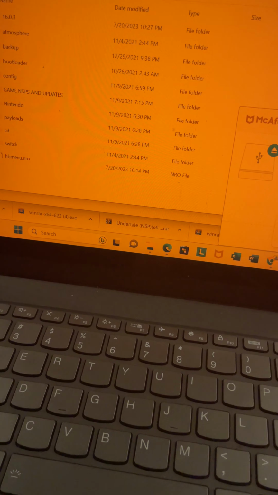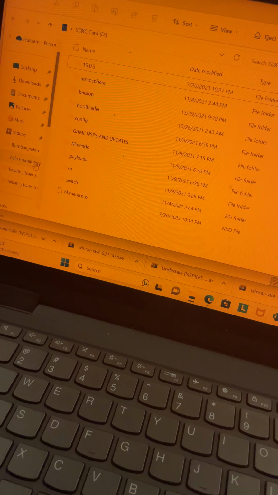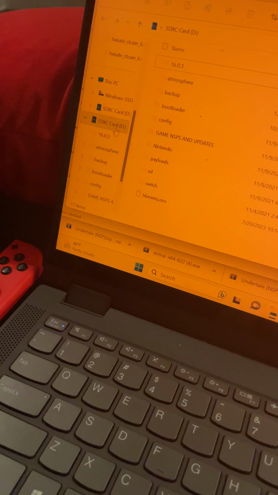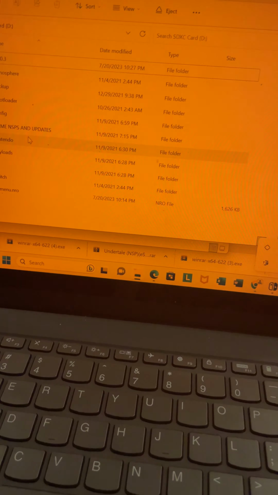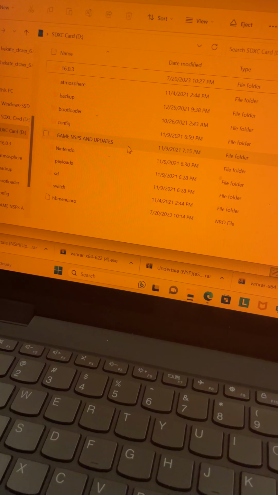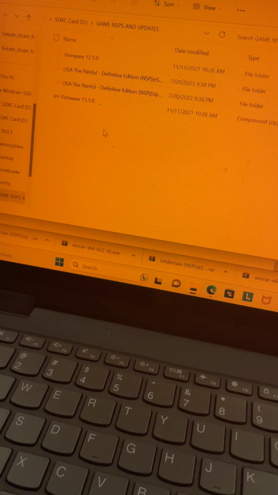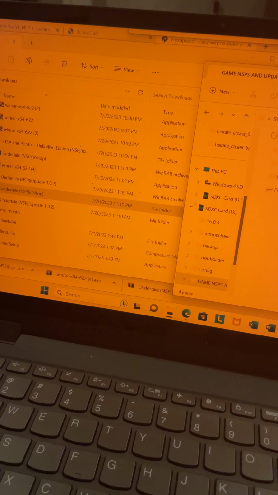My laptop just pulled up the SD card folders automatically. But if it doesn't pull up automatically, you can just scroll until you find SD card on the left here under your PC. And then in the SD card, you have a folder. We have a folder called Game, NSPs, and Updates. So you want to click that. That's where you're going to put any game that you want to install.